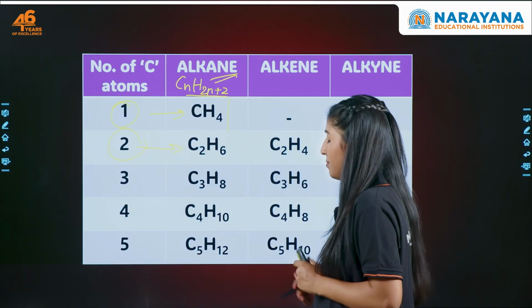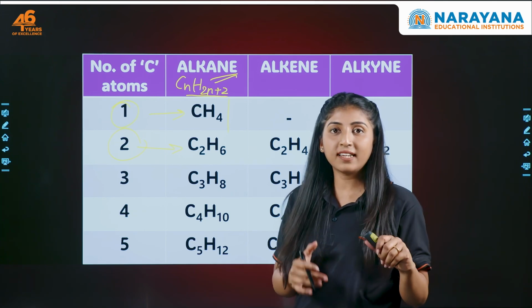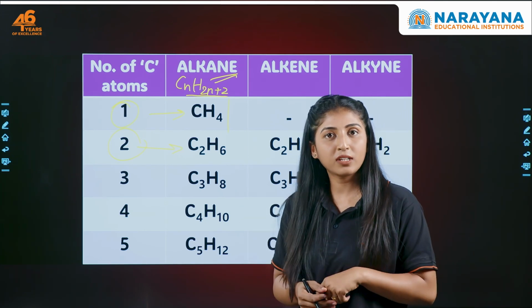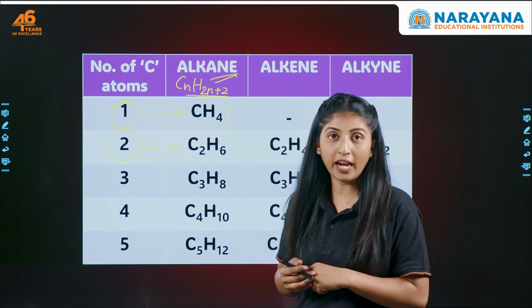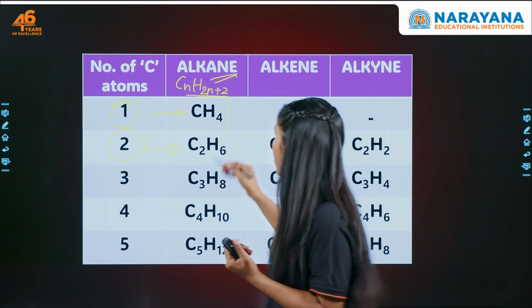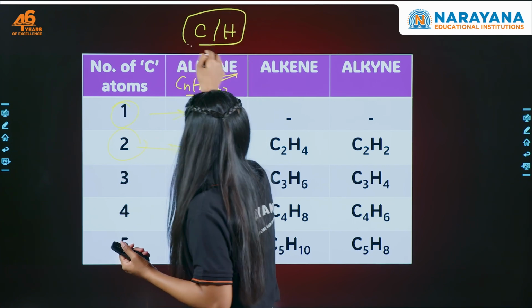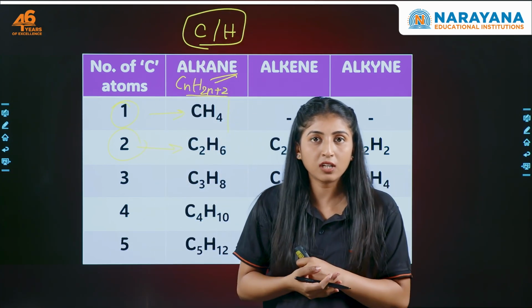Similarly for alkene, you know that alkenes can only be formed if carbon has a double bond. But now, with what will carbon form the double bond? We are talking about hydrocarbon, right? In a hydrocarbon, what will there be? Either carbon or hydrogen. Meaning, hydrocarbon means what? A compound of carbon and hydrogen.